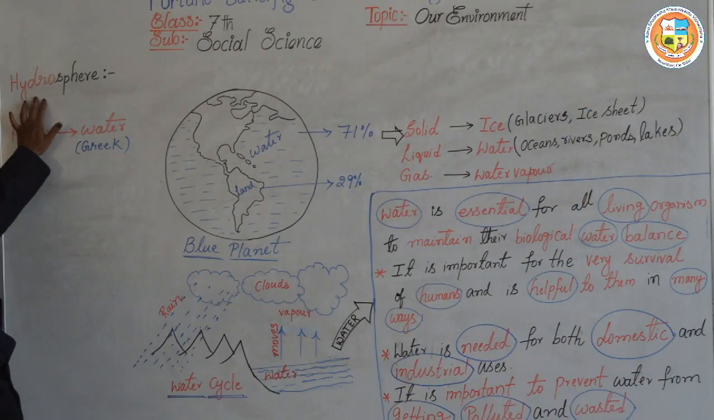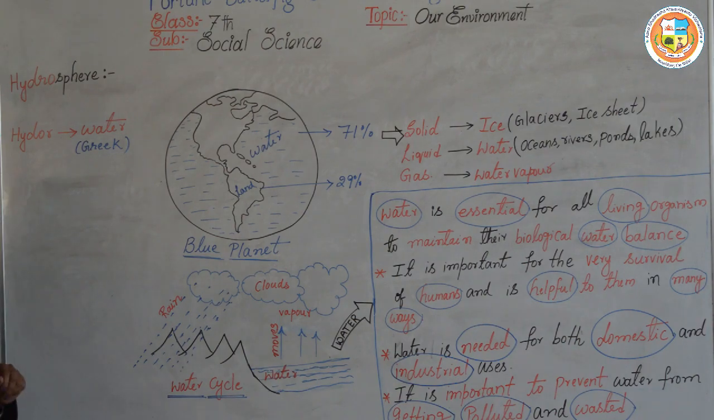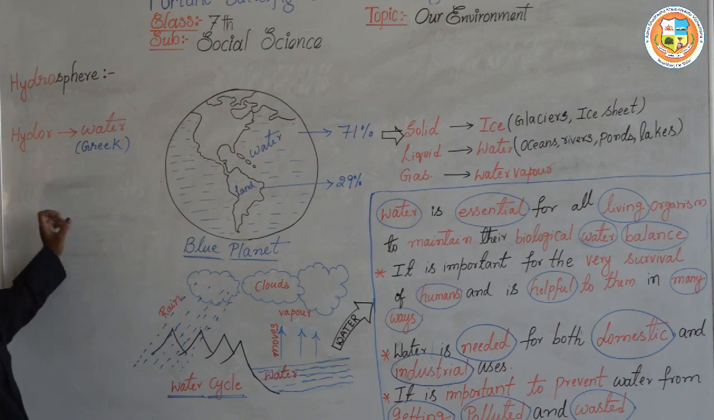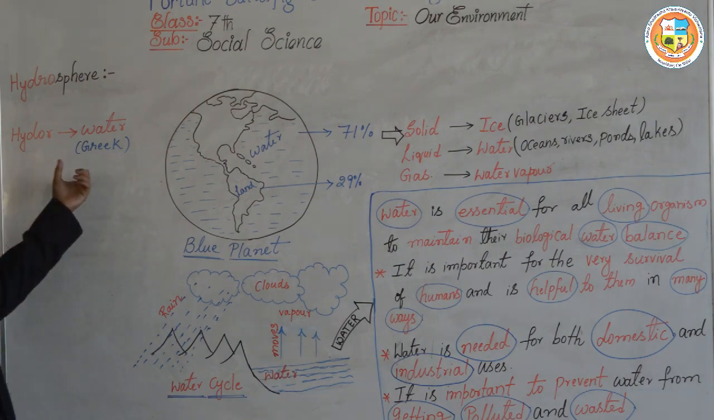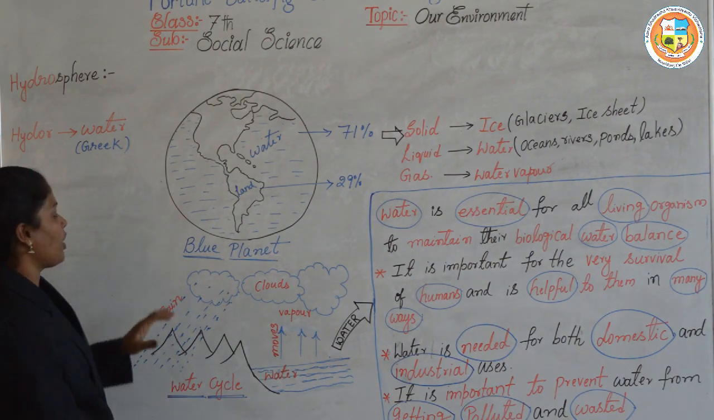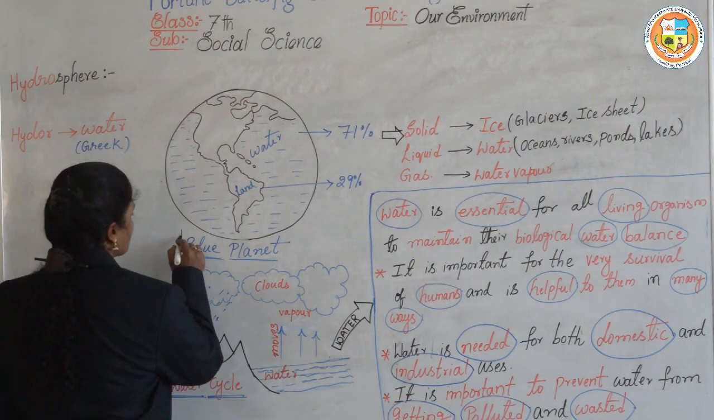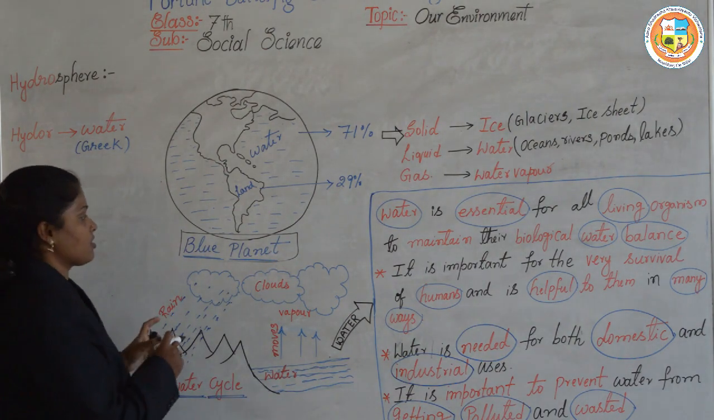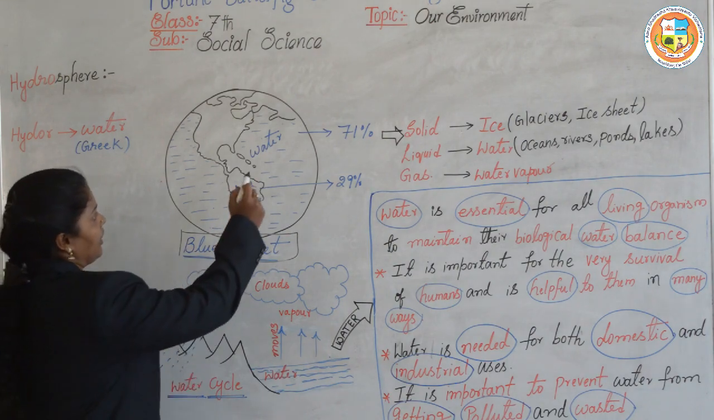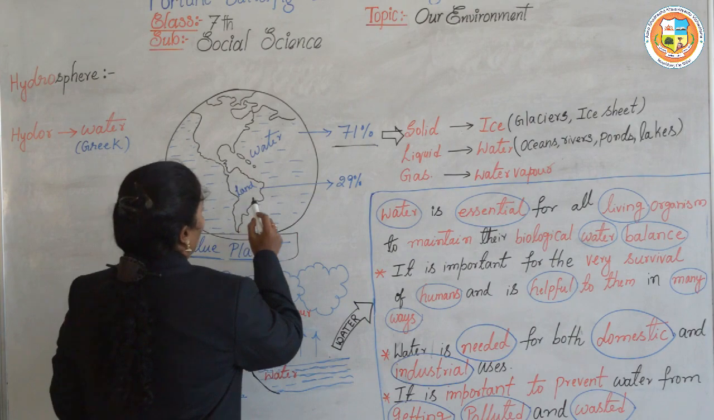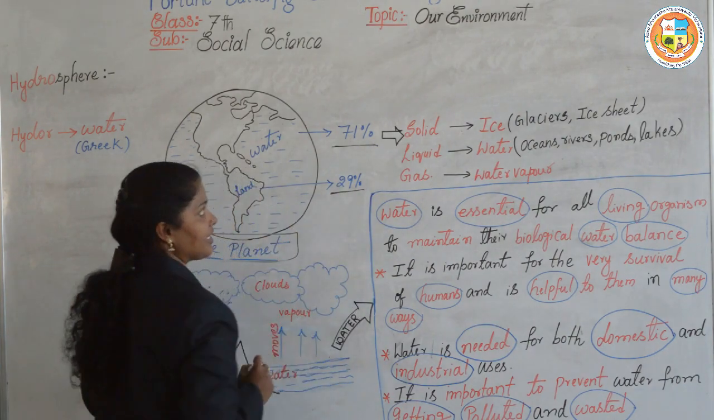Now we will know about hydrosphere. Here hydro means water. This is also derived from the Greek language, and it means water. Our earth is called a blue planet. I think you know about that. On the earth, nearly 71% is water and 29% is land.